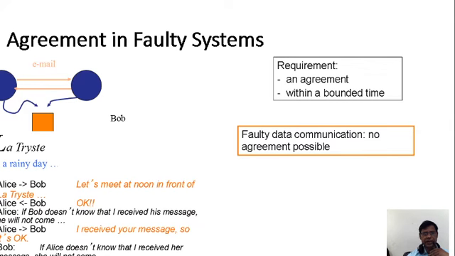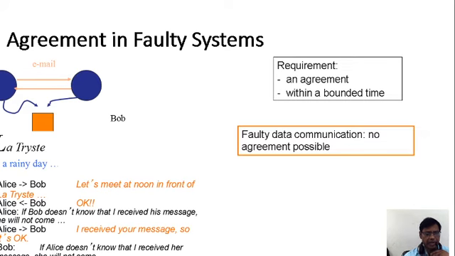Here also we can see the agreement in faulty systems. For example, Alice is sending a mail to Bob. This is the sequence of statements that may happen. Alice to Bob: let's meet at noon in front of Latrates. Latrates is a place where Alice is sending a mail to Bob saying let's meet at noon in front of it.